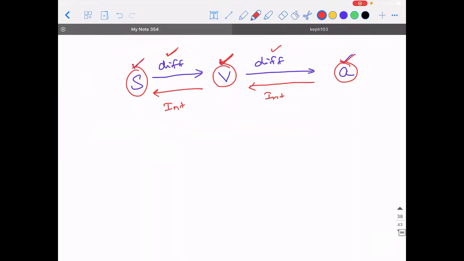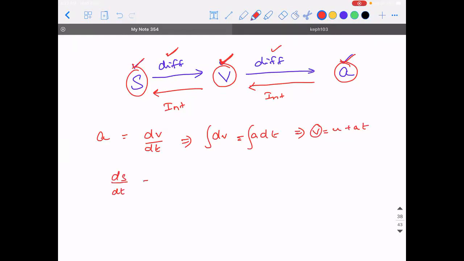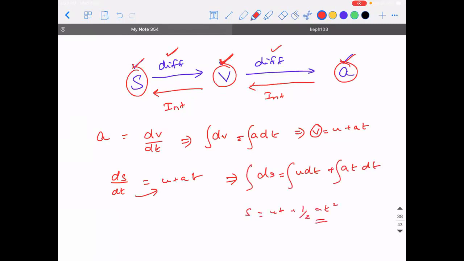See, acceleration is equal to dv by dt. If you recollect, dv is equal to a dt. When I integrate it, we'll get v is equal to u plus at. Now I will use v is equal to ds by dt is equal to u plus at. I will take dt to the other side. Now I hope you will be able to understand it better. This will give you s is equal to ut plus half at square. So from acceleration, you got displacement by integrating twice.